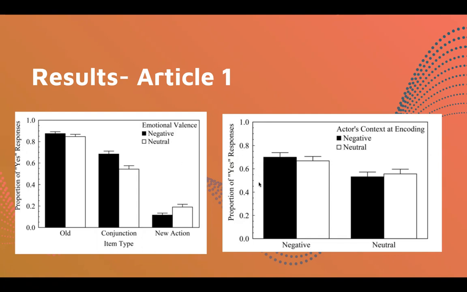And then graph 2, we see proportion of yes responses on this axis, and then we have the negative versus the neutral actors context at encoding. So the familiar negative action performed by the wrong person thus led to a greater increase in the rate of false recognition than did a familiar neutral action. Again, this suggests that participants remembered emotional actions especially well, but had difficulty remembering which people had performed those actions.